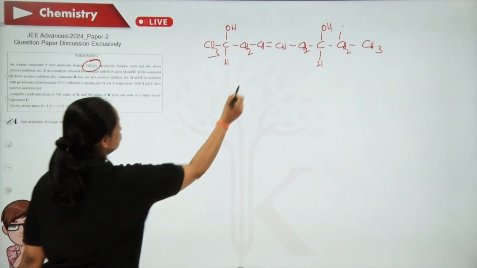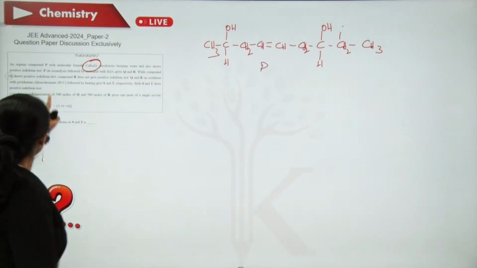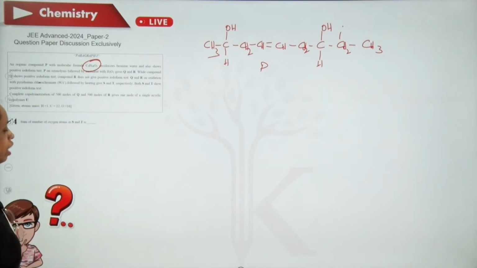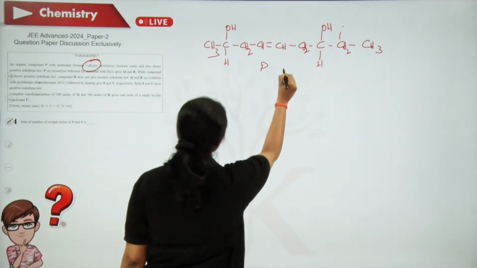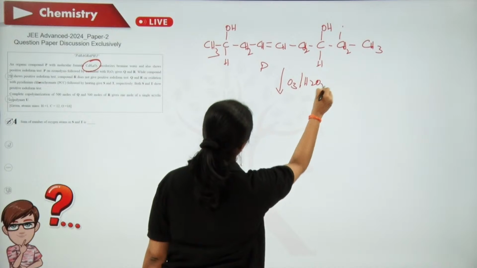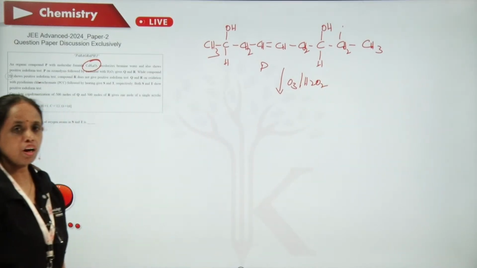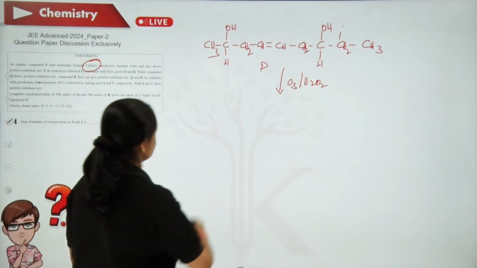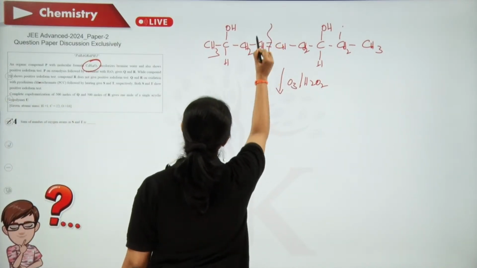What they are saying over here, P on ozonolysis followed by treatment with H2O2 gives Q and R. So when ozonolysis is done in presence of H2O2 without using zinc dust, final product is COOH. So you can break the double bond over here.